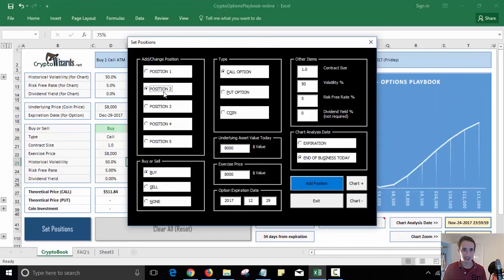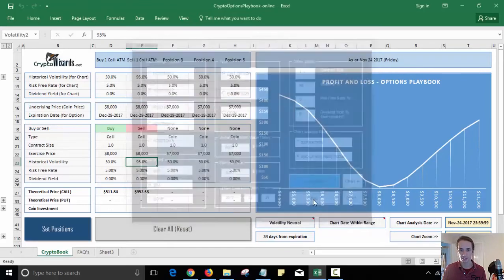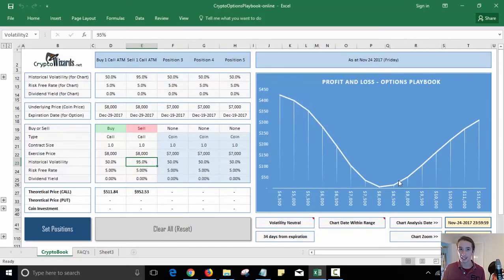Now, let's say here in position 2, you're going to sell the call option. So now we're going to sell a call option, same prices, etc. But you're going to sell it now when volatility has increased, say to 95%, and you put in that position. Now you can see you're fixing in a profit. So if the price moves massively in the day, you actually make money no matter what, no matter how far up or down the price moves. This is amazing, right?